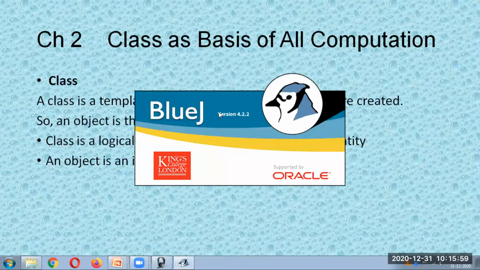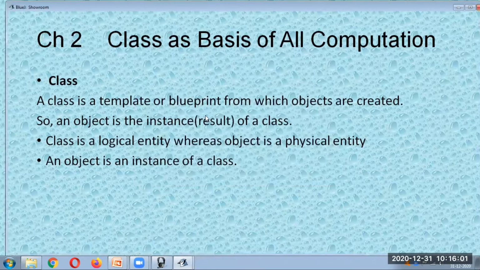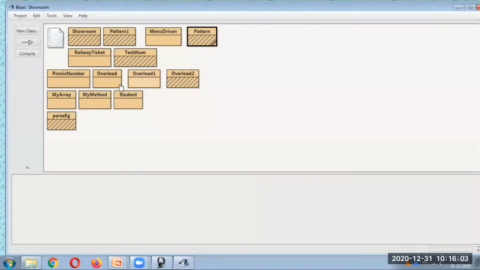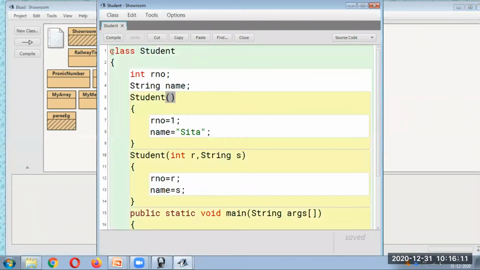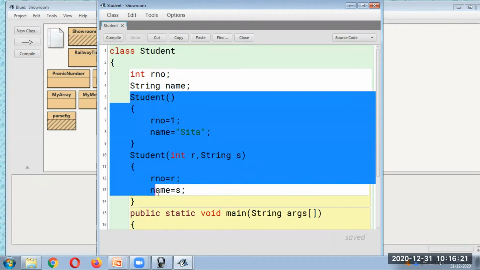We'll take the most basic one, that is student, because you are already a student, so you may be aware of it. So let's take a student class. Here, if you see, the name of the class is student. Now here, what are the attributes? You will have roll number and the name. I'll remove all the other extra things over here.